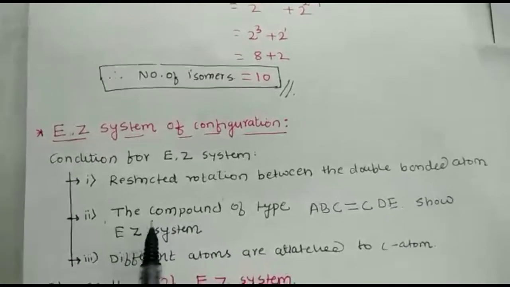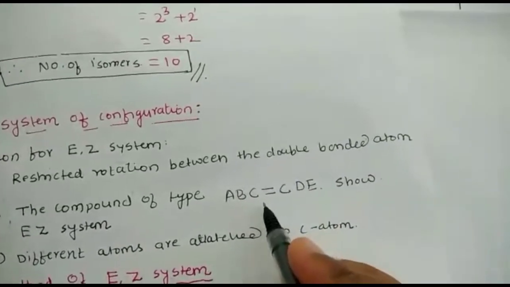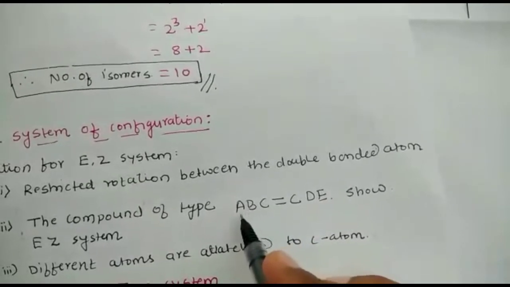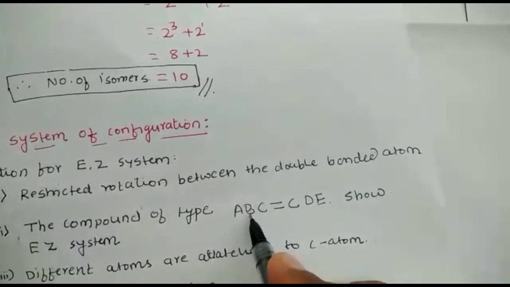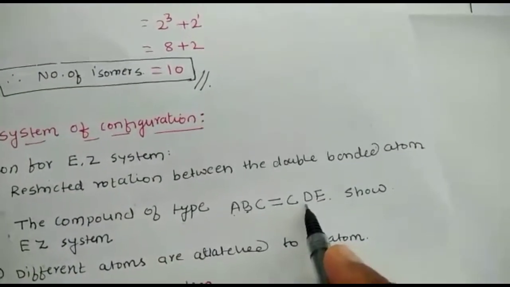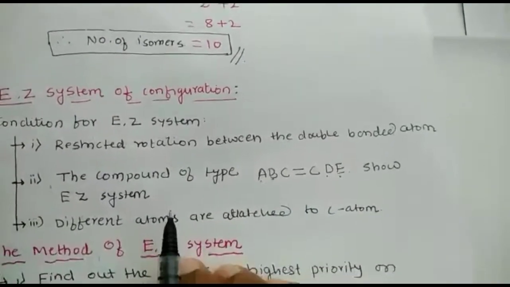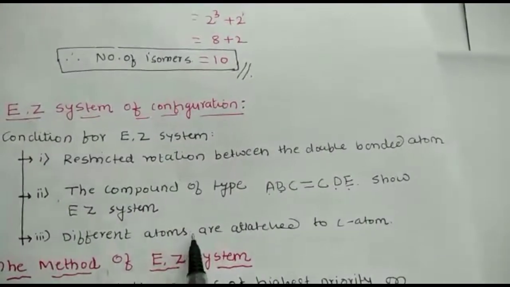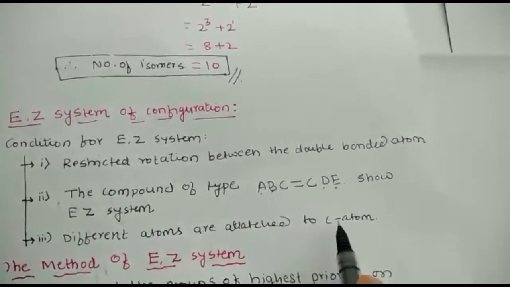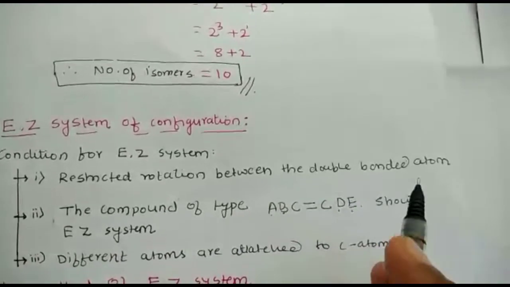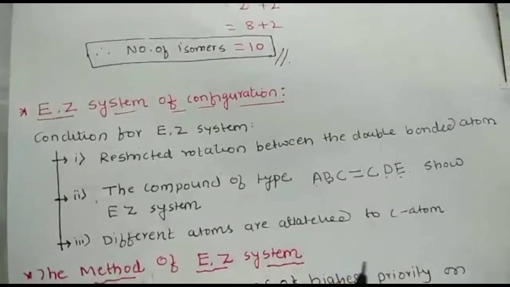Okay, so see the compound of type with a carbon-carbon double bond. The atoms which are attached to the carbon atoms are all different. This is different R1, this is a different atom, this is a different atom, this is a different atom. They will show the EZ type of configuration. Okay, so the next condition is that different atoms are attached to the carbon atoms. These two carbon atoms should have all different groups attached. Okay, so there are some methods of the EZ system.